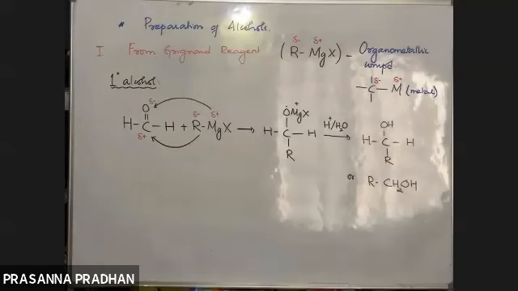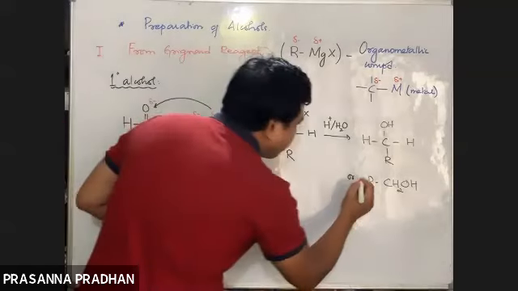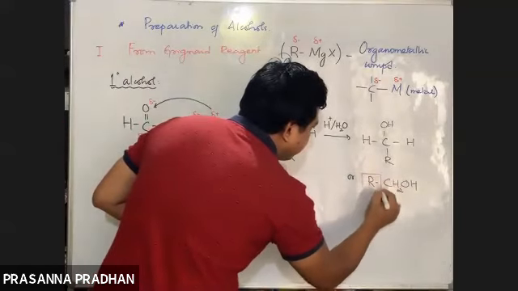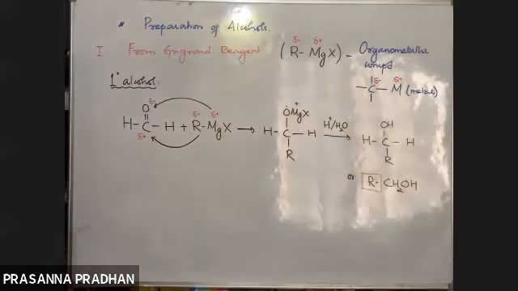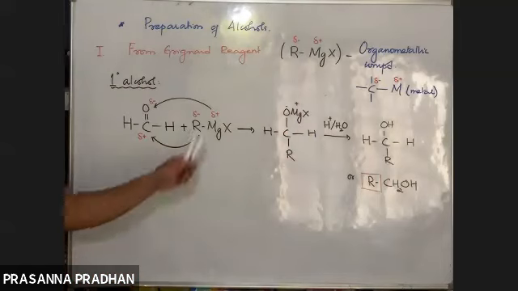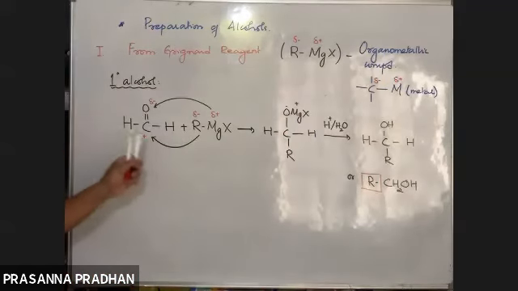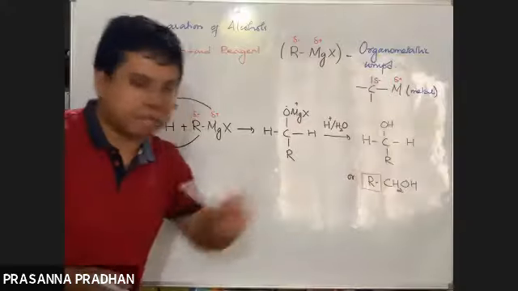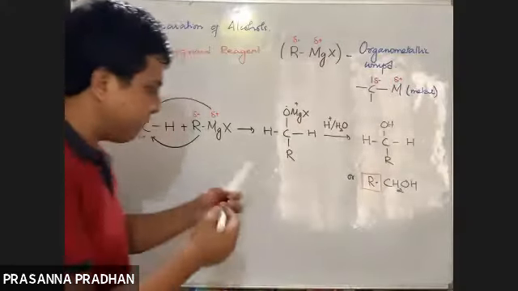And remember, where does this R part come from? So the reaction is RMgX reacting with formaldehyde, followed by acidic hydrolysis, will give us RCH2OH.